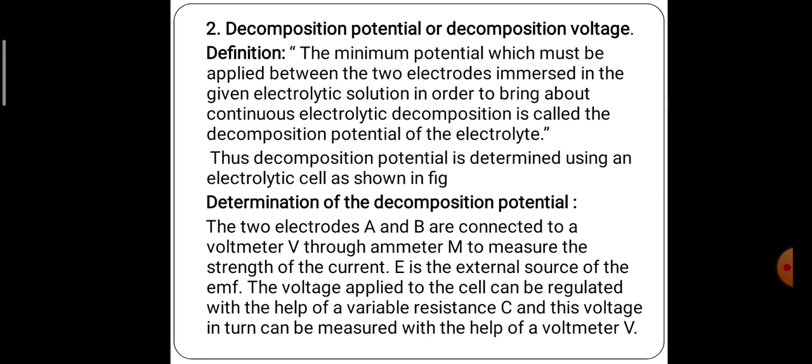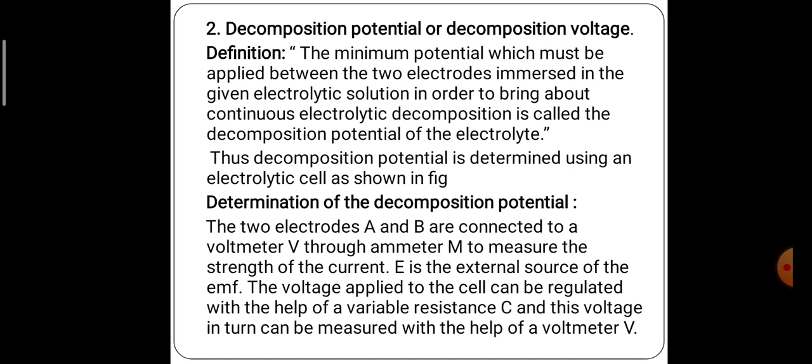Now we move on to the next principal part, that is decomposition potential. Decomposition potential is the minimum voltage required to start the electrolysis process in an electrolytic solution. The electroplating process takes place only when you apply electricity.